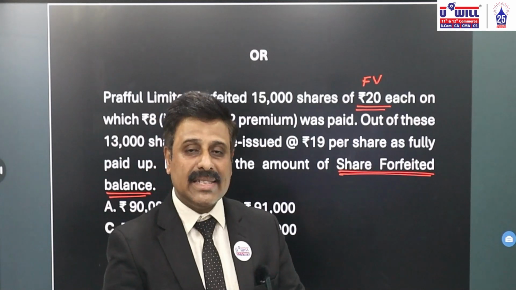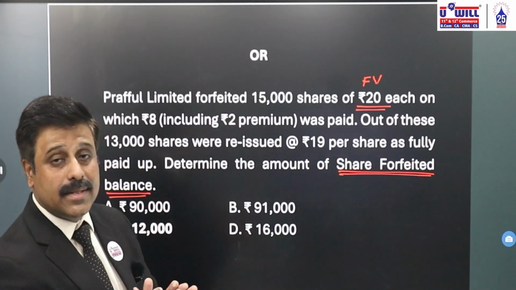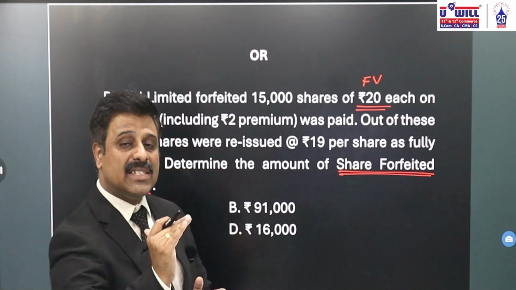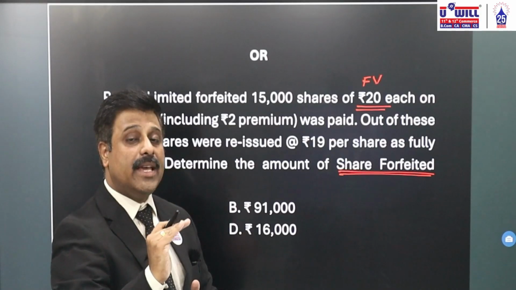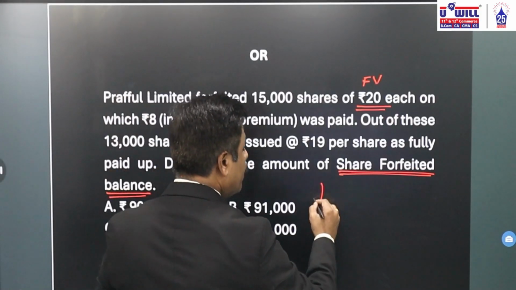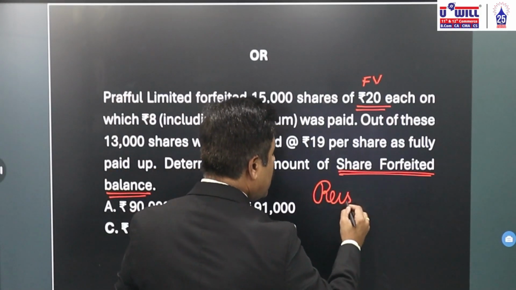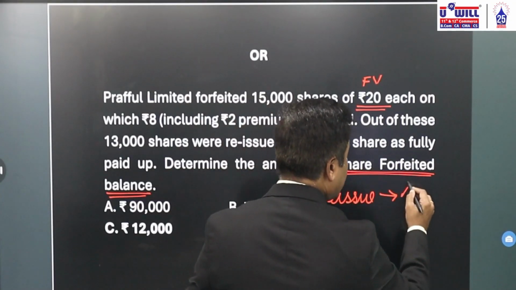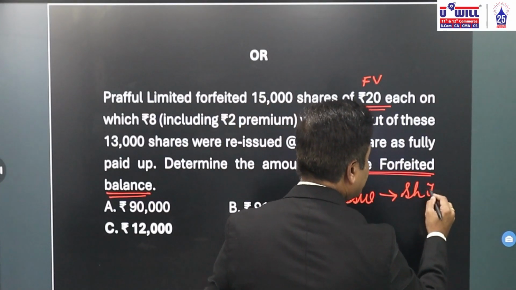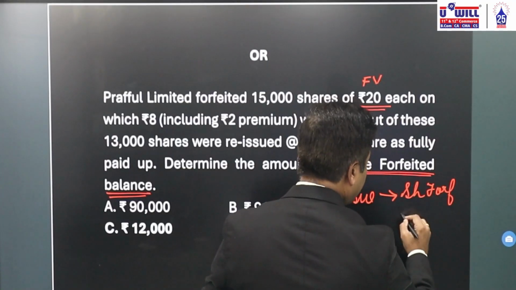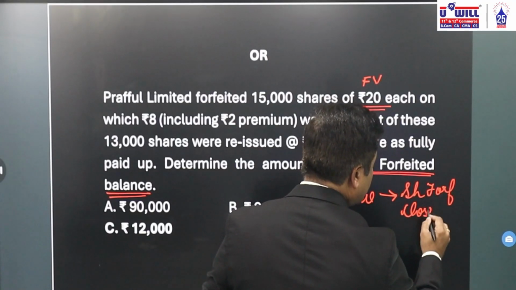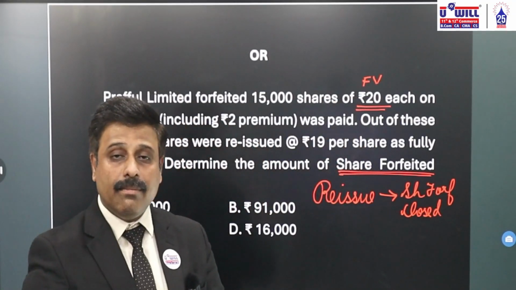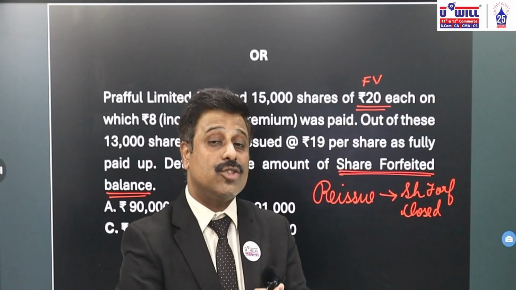Now, all of you understand this. What is share forfeited's balance? Whatever shares we reissue, I repeat, whatever shares we reissue, with that the share forfeiture account gets closed. Whatever shares we reissue, with that number of shares, the forfeiture account gets closed.